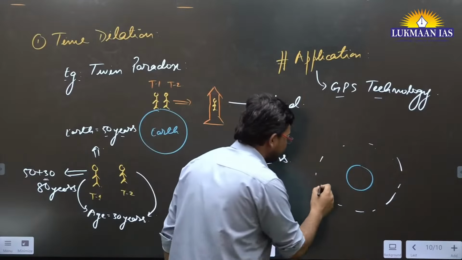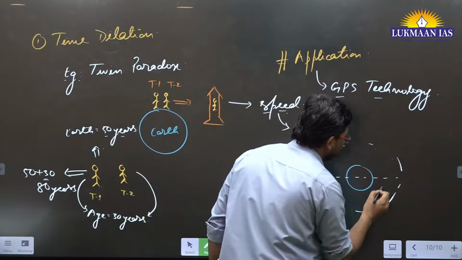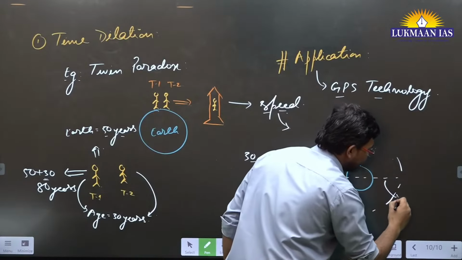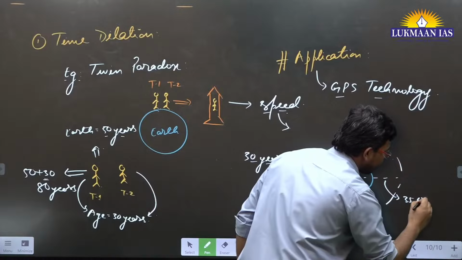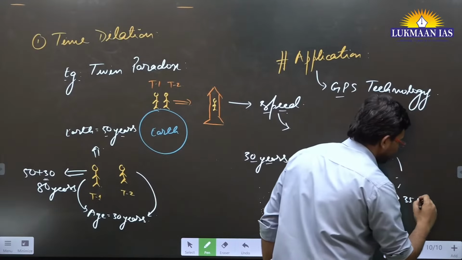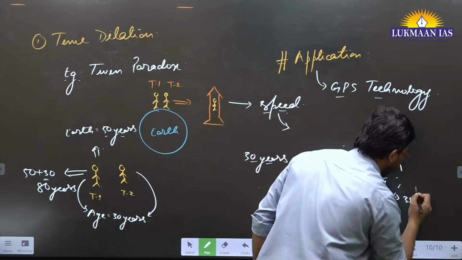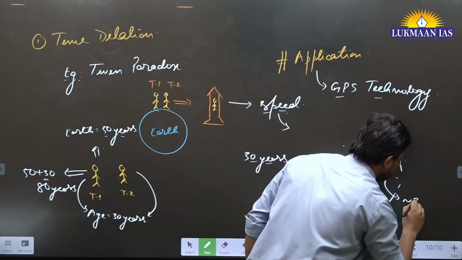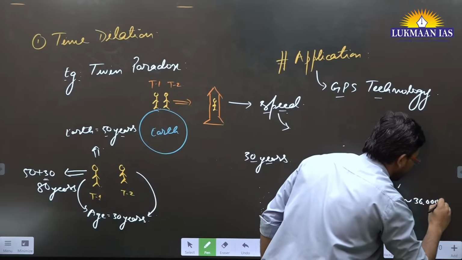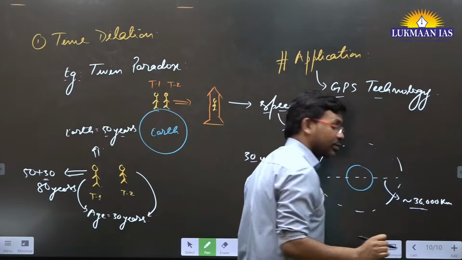What happens in geostationary orbit? Generally, let's consider it is at a distance of 35,676, or approximately 36,000 kilometers from the surface of the Earth.